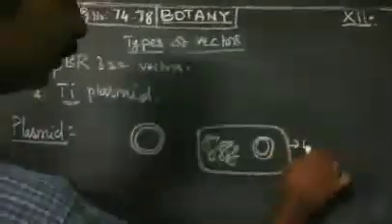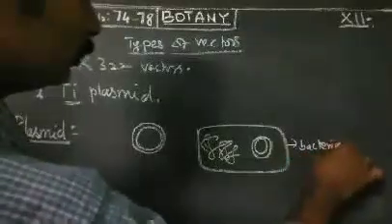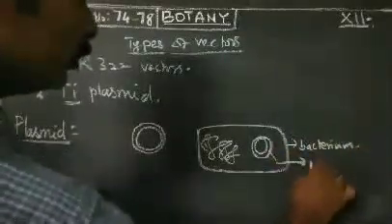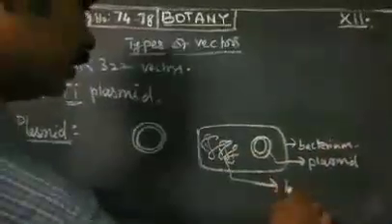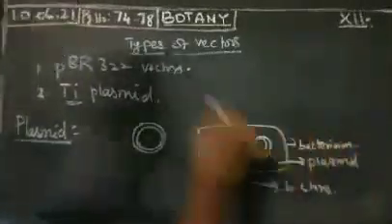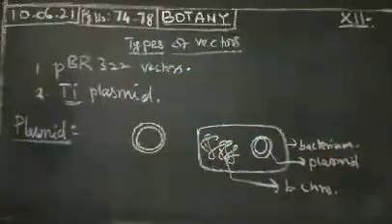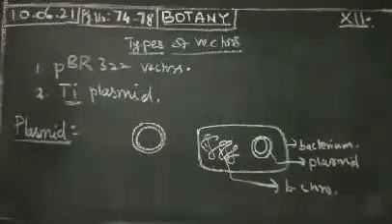Imagine this one is a bacterium. This is the plasmid, and this one is the bacterial chromosome. So apart from the bacterial chromosome, a plasmid is present. It contains genetic information for its own replication.